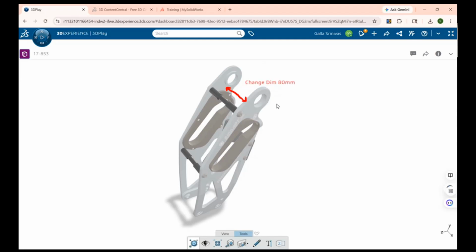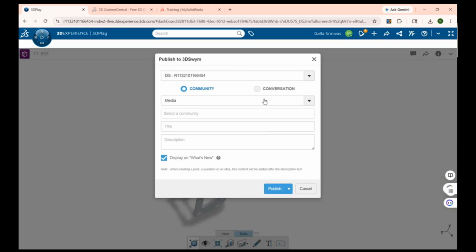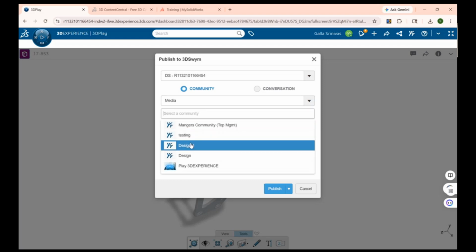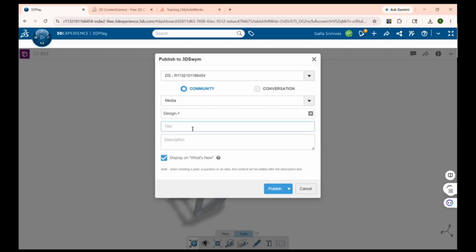So the moment I add the markup like this, I want to share this information with my designer. So instead of again taking the snip and sending through WhatsApp or email, I can directly share this information to my team members. By just clicking share, here we have a share application. This we call as a community. This community I will explain in detail, how this is going to be helpful, and all these things I will explain in the next step. So let me share this information in my community design one.